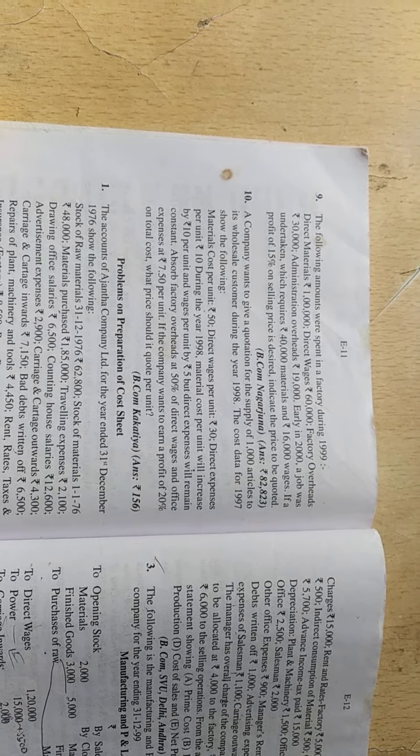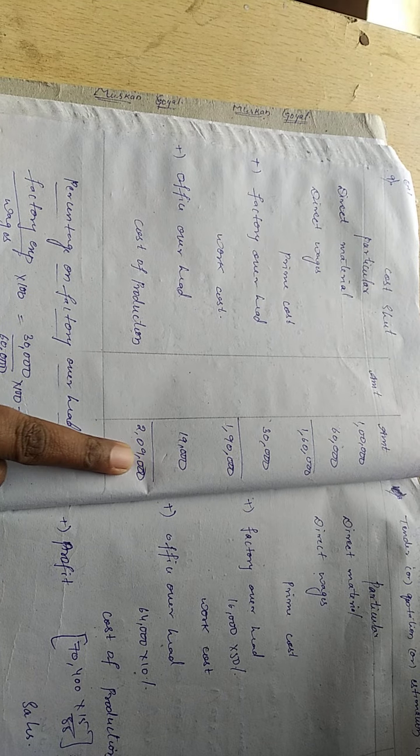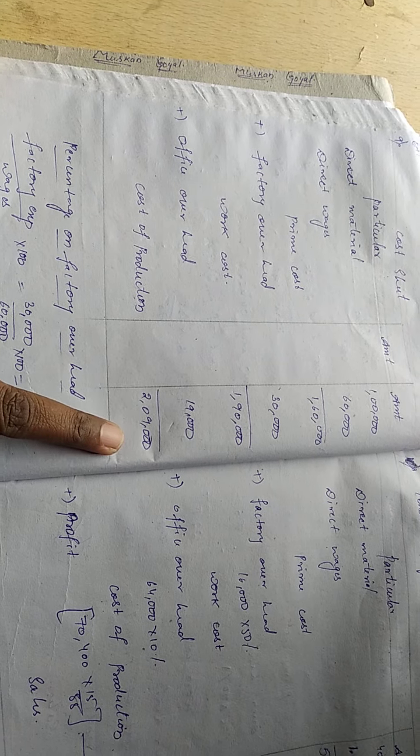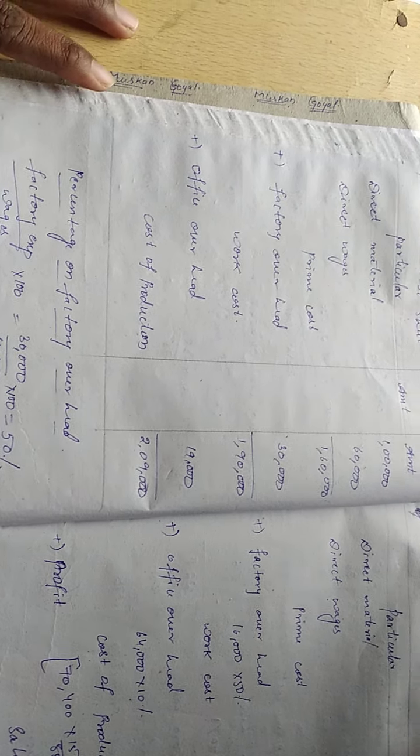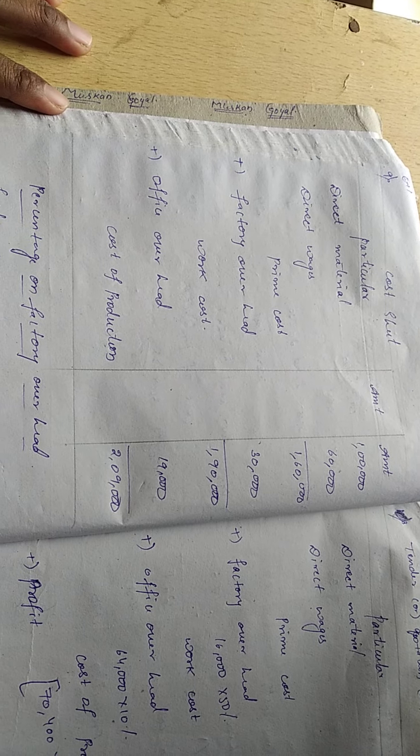In the cost sheet, direct materials 1 lakh, direct wages 60,000. So prime cost how much did we get? 1 lakh 60,000. Factory overhead 30,000 he has given. After adding factory overhead to prime cost, work cost is 1 lakh 90,000. Office overhead is 19,000, so 1 lakh 90 plus 19. Total cost of production is 2 lakhs 9,000.